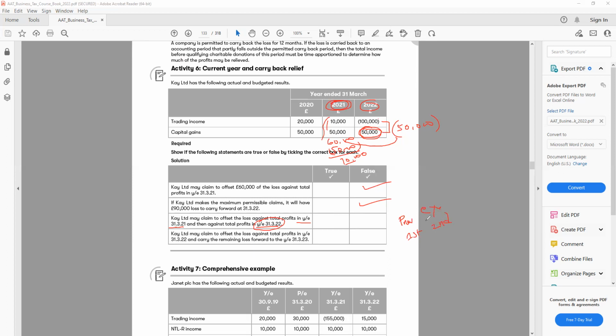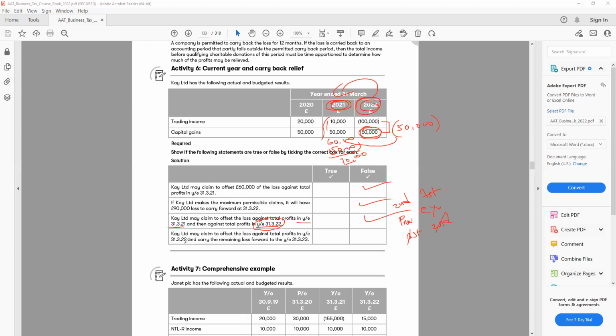No, it's not going to happen. The current year always needs to come first, remember that, and the previous year is second. So first I claim from 2022, then from 2021. I cannot claim the previous year first and then the current year. That's not true.